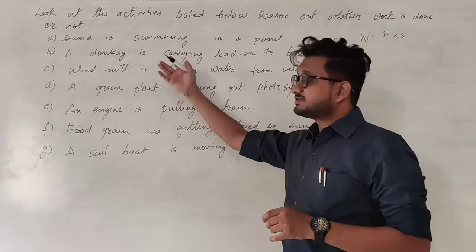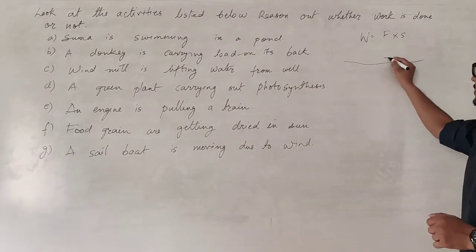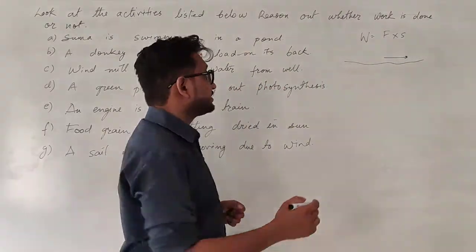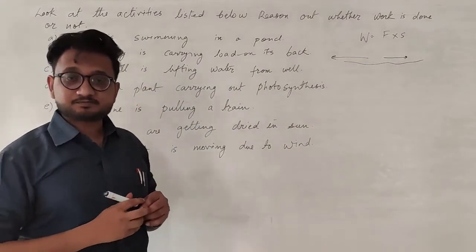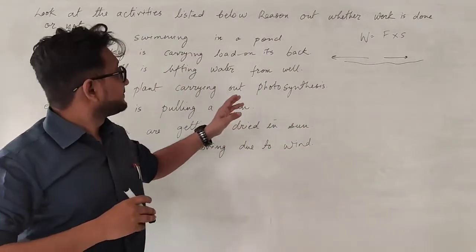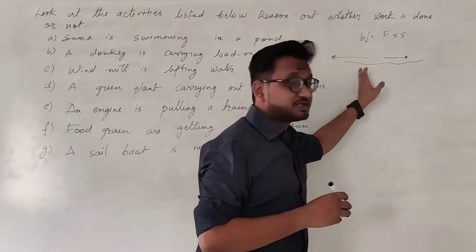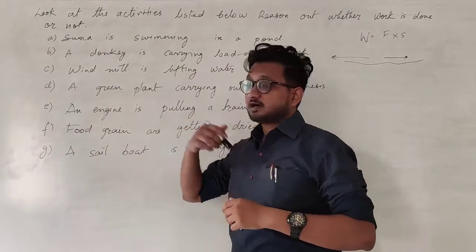That means when this girl is swimming, she is applying the force on the water in this direction, and in that she is pushing herself in this direction. Which means the force is applied in that direction and the displacement is happening in that direction. So the work is being done on herself.